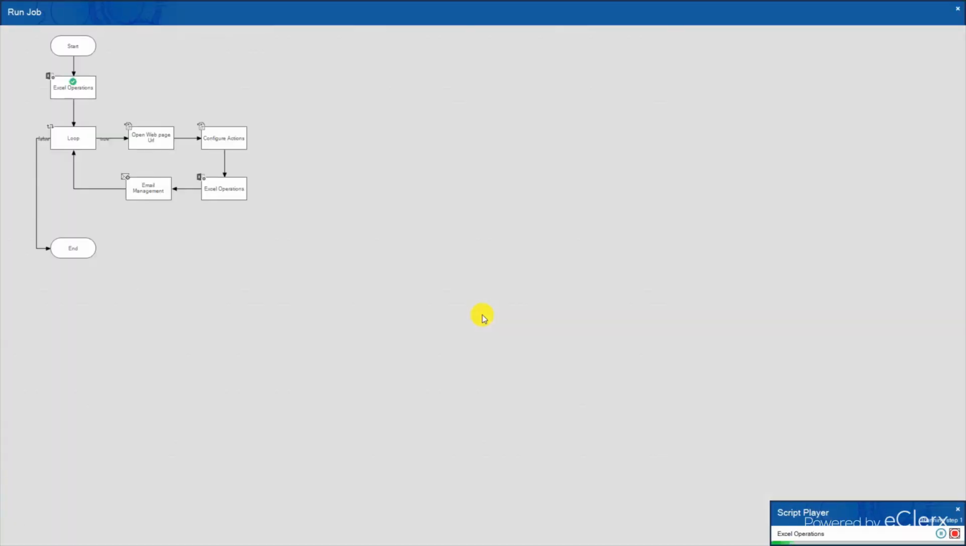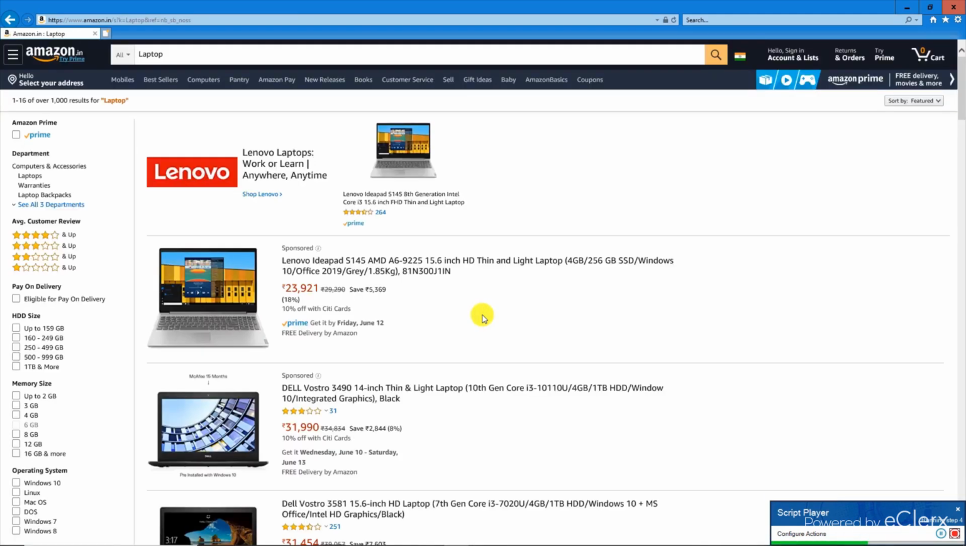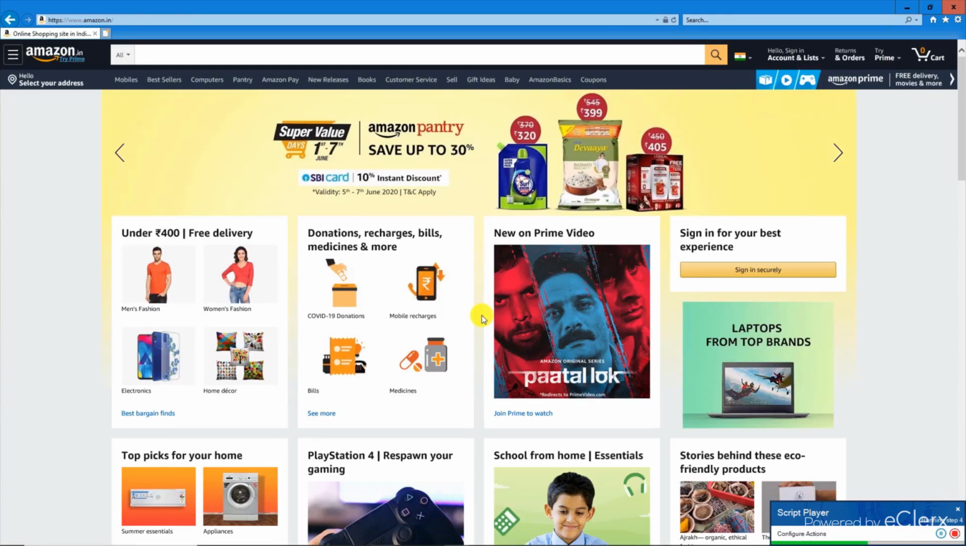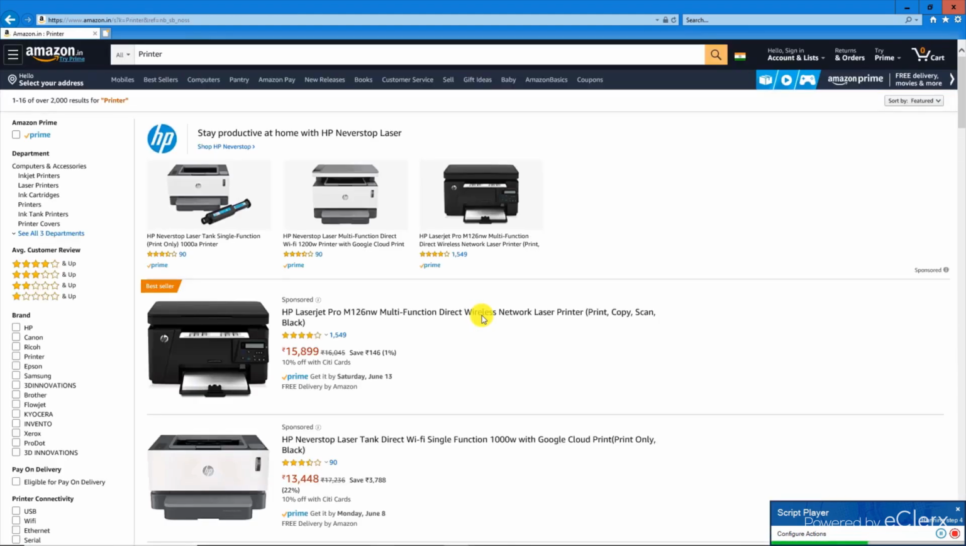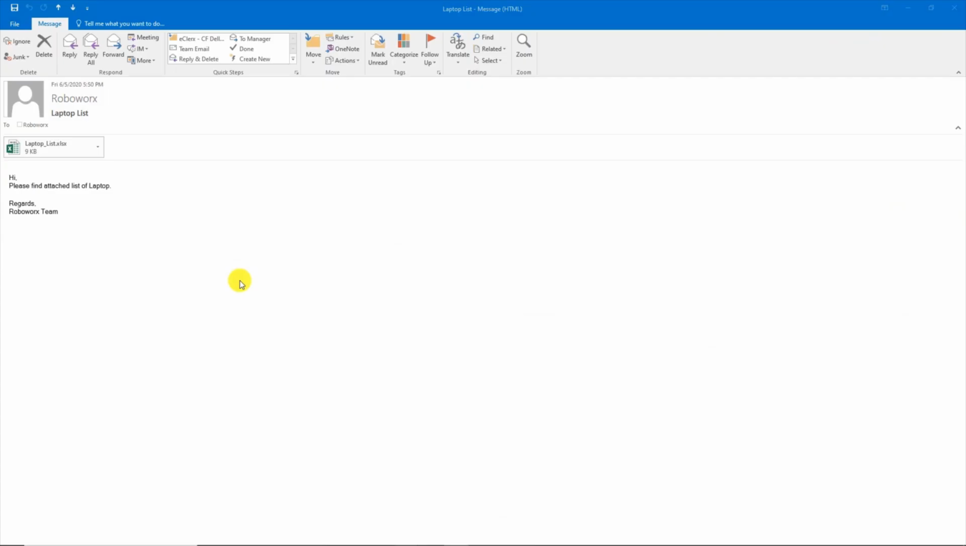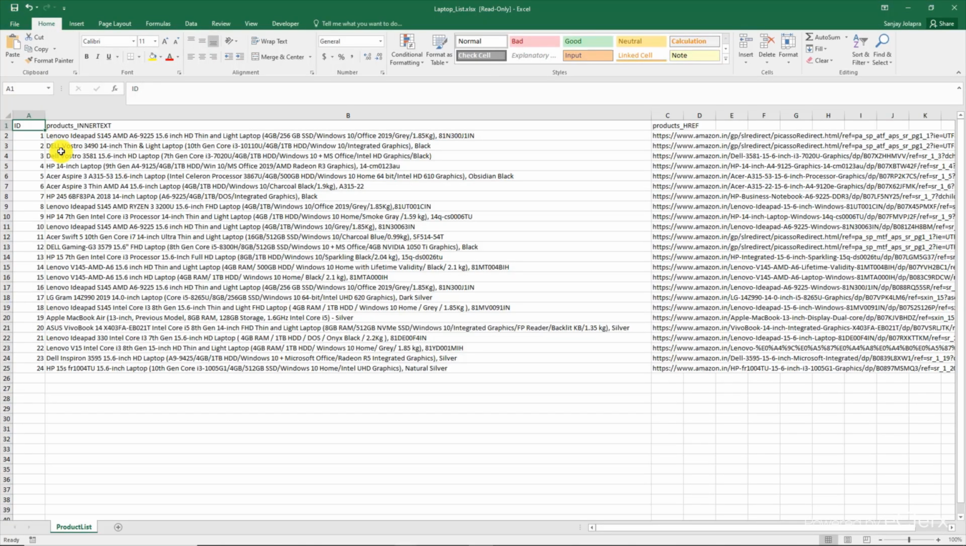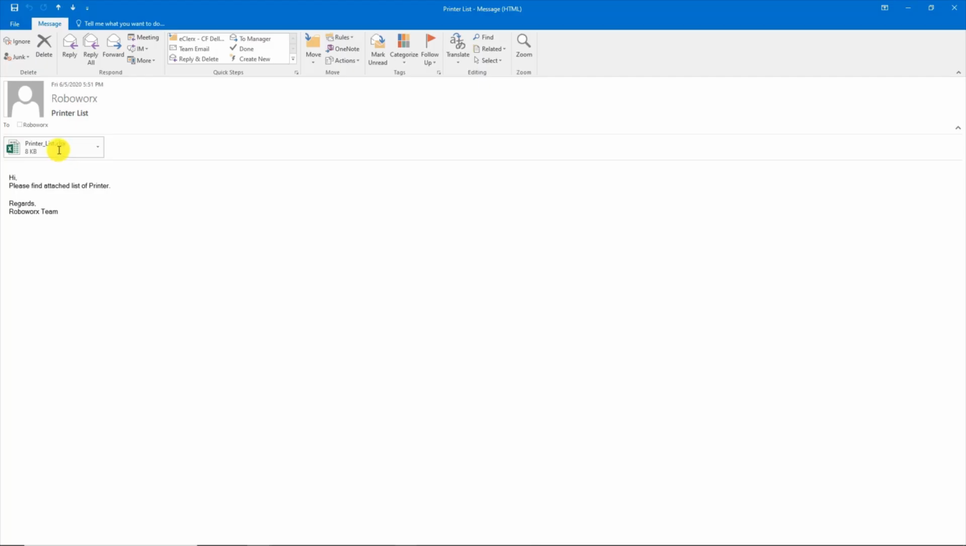The steps being performed are shown at the bottom right in Script Player window. The automation opens up the website in new browser, searches the product categories mentioned in the source file, and then captures and stores the product names and their respective URLs. An Excel file is created with the product names and their corresponding URL. It will then be emailed as an attachment to the configured person for each product category mentioned in the source Excel file. One for laptop and the other for printers.